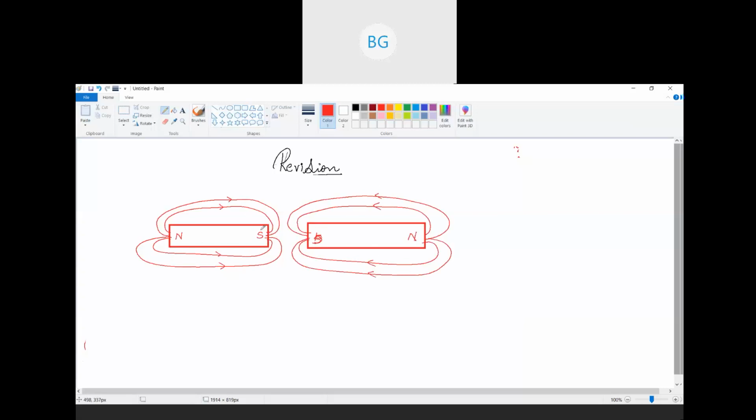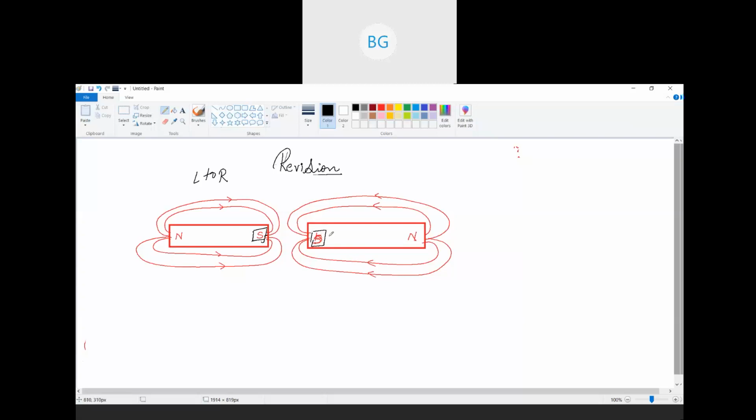Now at this point, at the south pole of the first magnet, what can you see? That the magnetic field lines are moving from left to right, right? The direction is left to right, correct? Similarly, if I see at this point, at the second magnet at the south pole, what can we see?